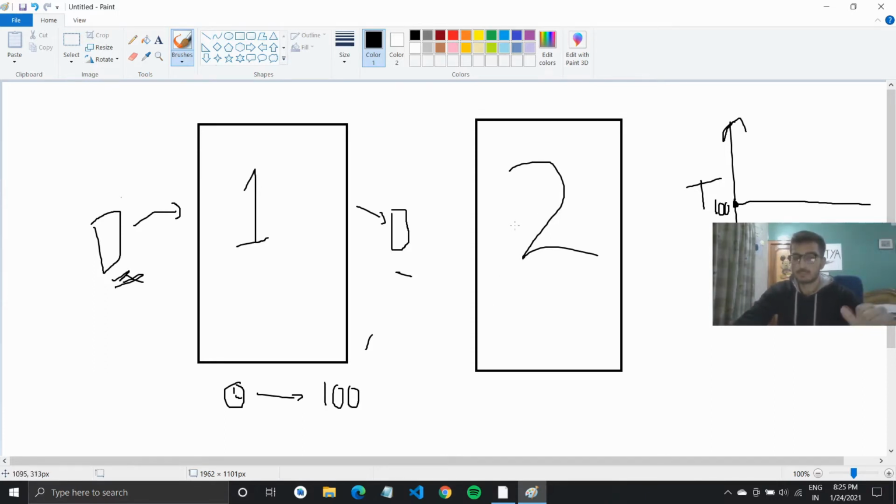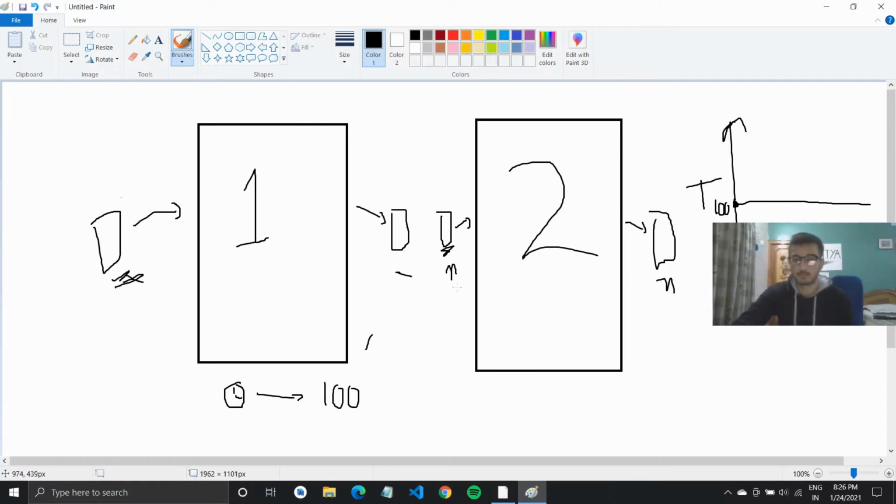But we have our second program here. If I give it a certain input, it will give me an output. This input is this n that we are talking about. It would take n amount of time to execute.